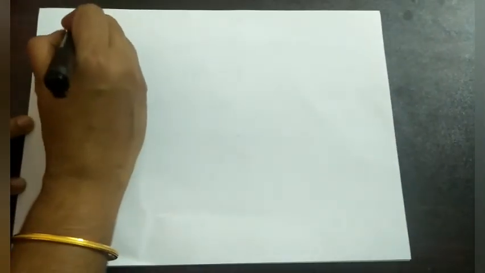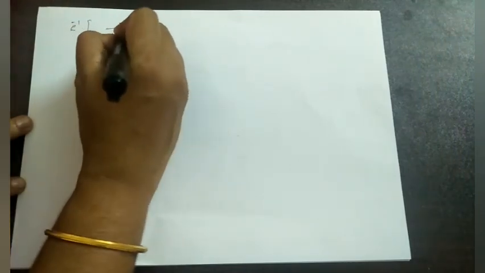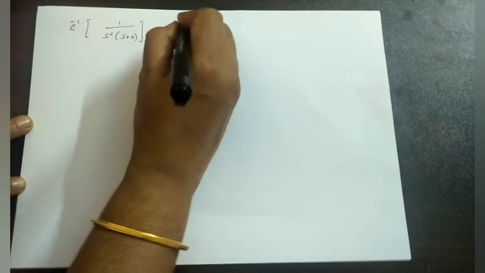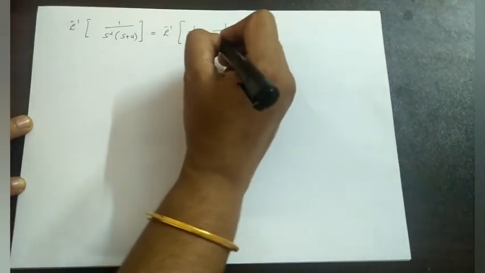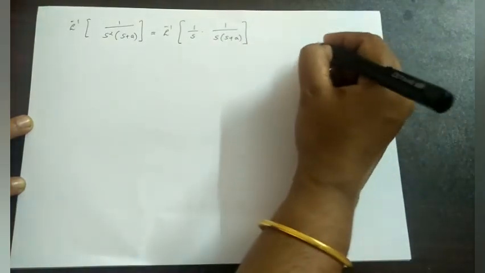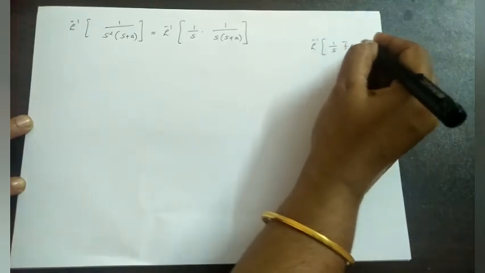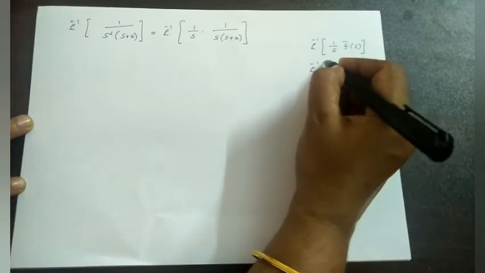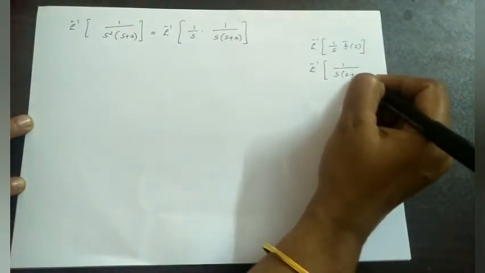Now Laplace inverse of 1 by s square into s plus a. That is equal to Laplace inverse of, again this can be written as 1 by s into 1 by s into s plus a. Same formula, Laplace inverse of 1 by s f bar s. Here f bar s will act as 1 by s into s plus a.